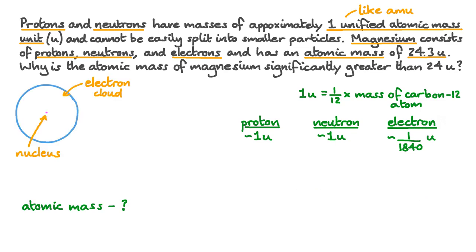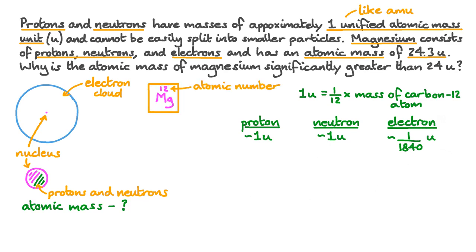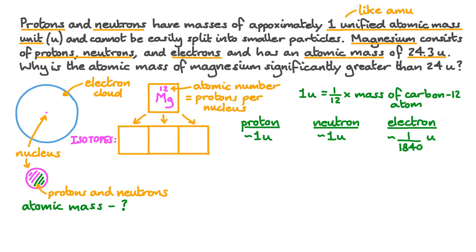A magnesium atom consists of a densely packed, positively charged nucleus surrounded by an electron cloud. The nucleus is made of protons and neutrons, and it's the nucleus that contains most of the mass of the atom. If you look up magnesium on your periodic table, you can see that above its symbol is the number 12. That's the atomic number. The atomic number tells you how many protons there are in each nucleus of magnesium.